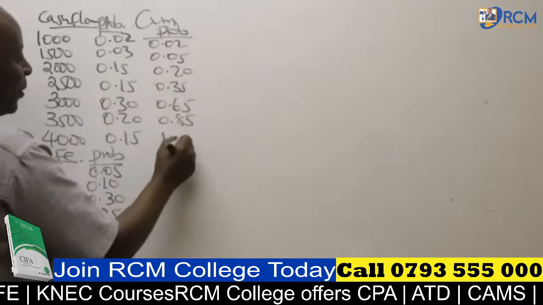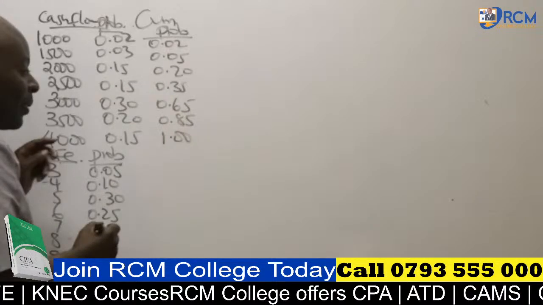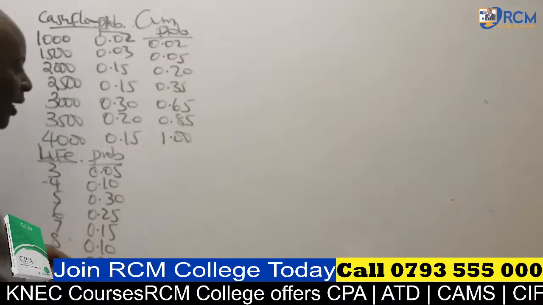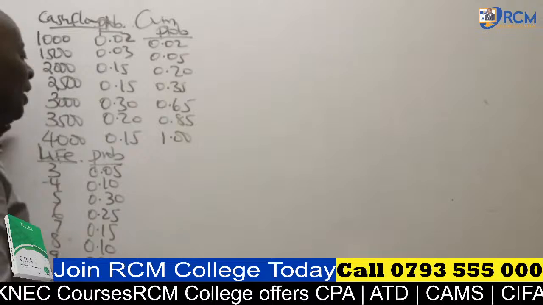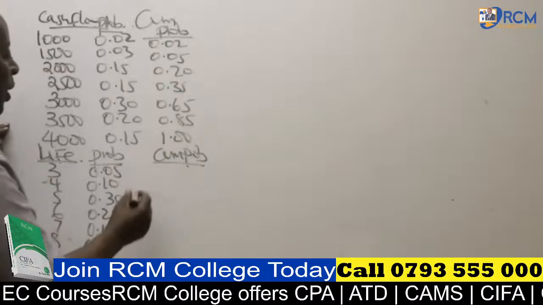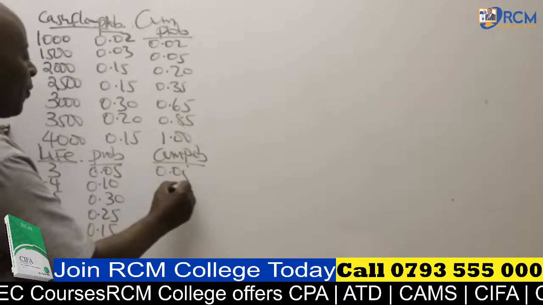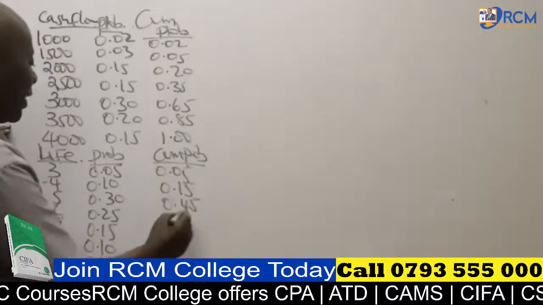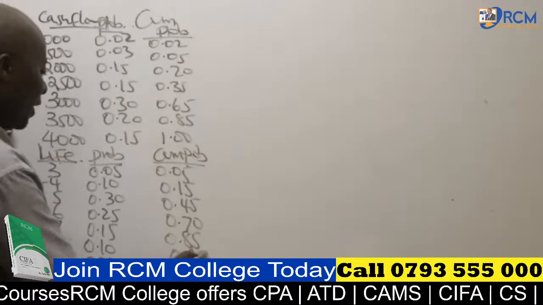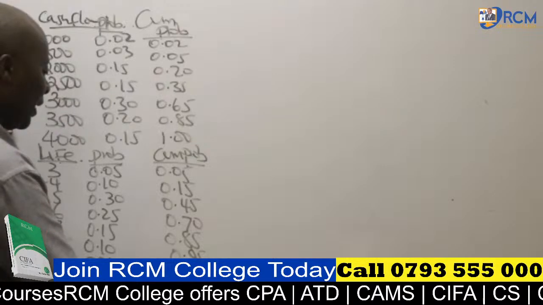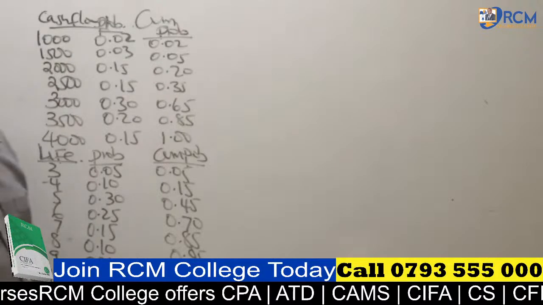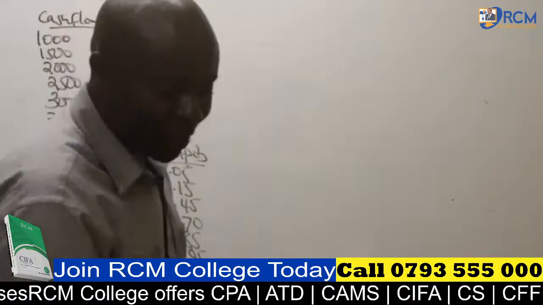We have 1.00. Sometimes because of sleepiness someone will start saying 1 point something. Probability cannot exceed 1. It cannot be more than 1. These probabilities, these distributions are independent. So I need to start the cumulative probability for the next one. So then we have here 0.05, 0.15, 0.45, 0.70, 0.85, 0.95, 0.98, then 1.00 like that. I would want to know whether we are together.